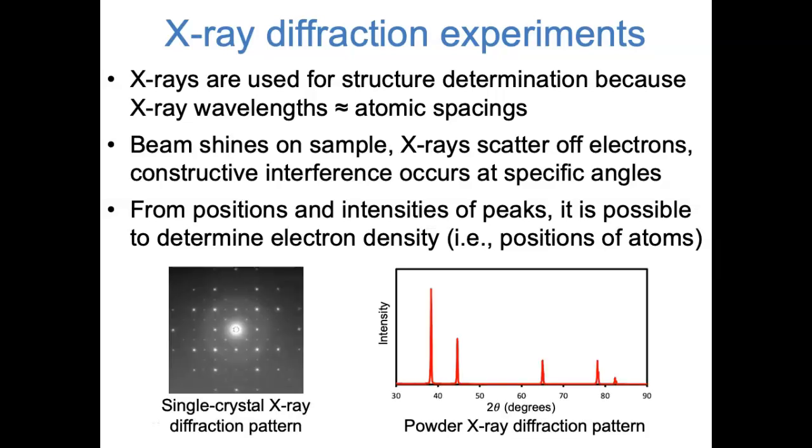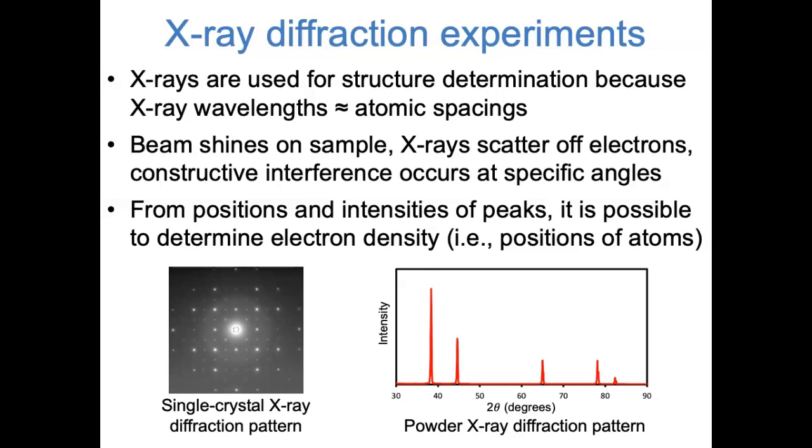These are examples of what the results of an X-ray diffraction experiment look like. On the left is a single crystal X-ray diffraction pattern. That's what you get when you have one big continuous crystal that's oriented in a particular direction. As you can see, you get bright spots in particular places in 2 dimensions on a detector.